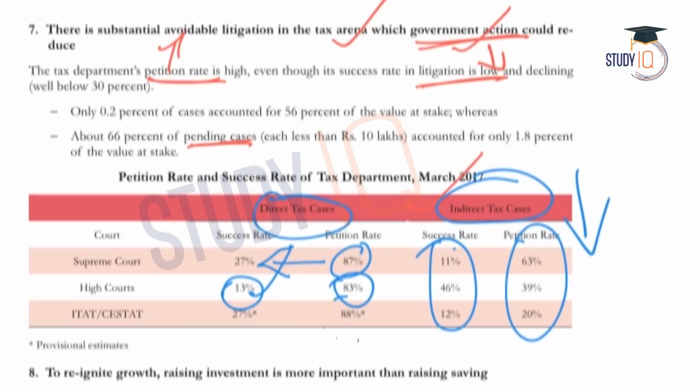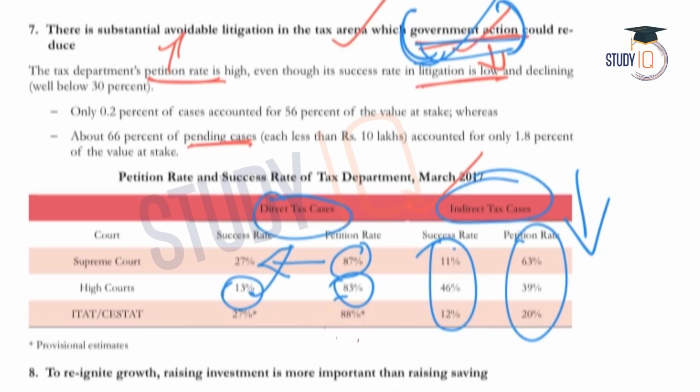So the survey says that petition rates are high and success rate is low, which means legal action has proved not very successful. Where legal action has not been successful, the government should take some action, and the survey suggests more government action in the tax arena.